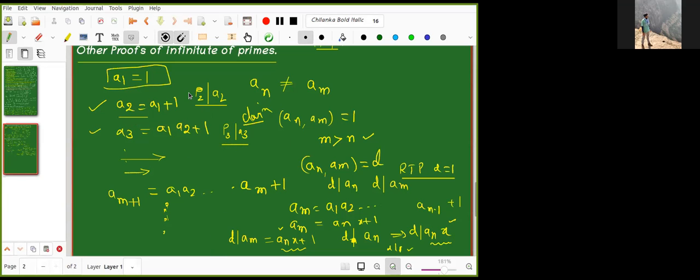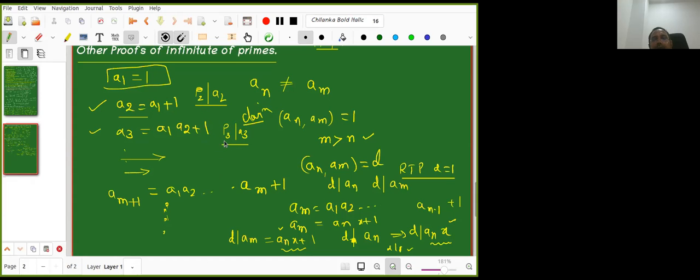Very good. So we have to prove that all of them are distinct. Now, Achala, can you tell me why they are all distinct? So we know that GCD of Ai, Aj is 1.